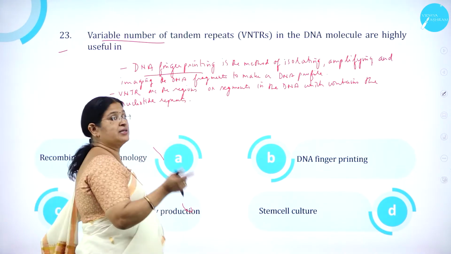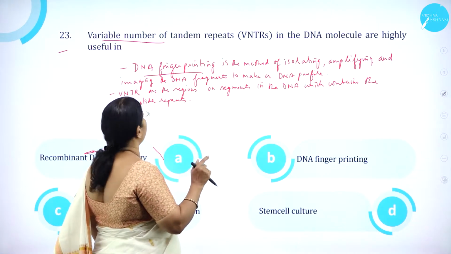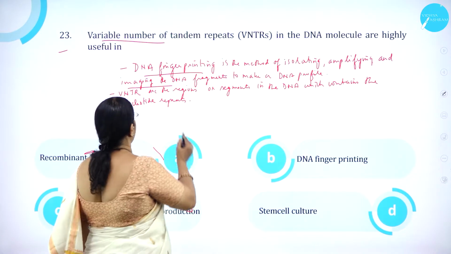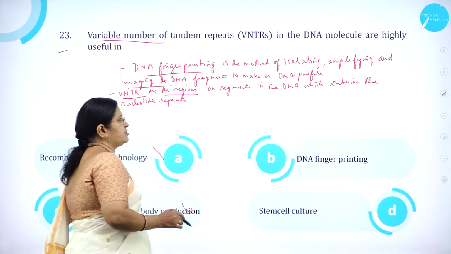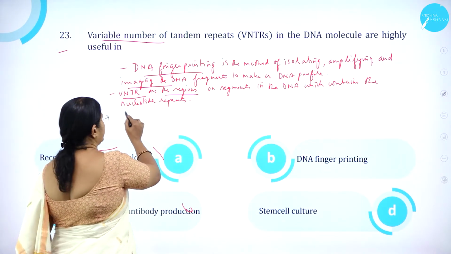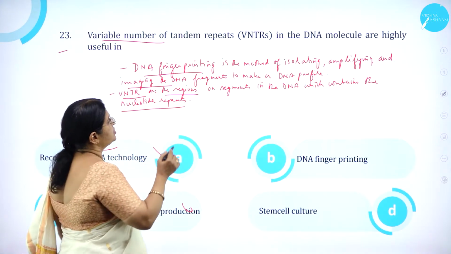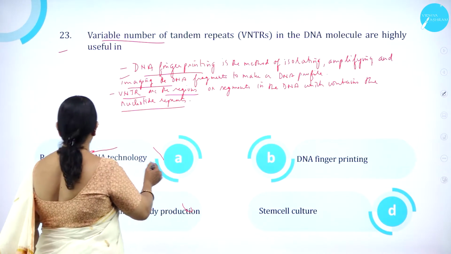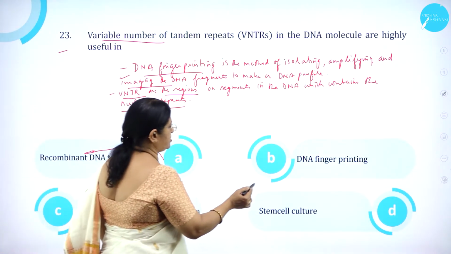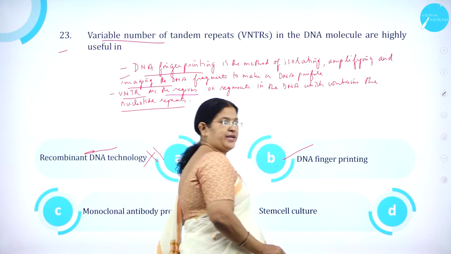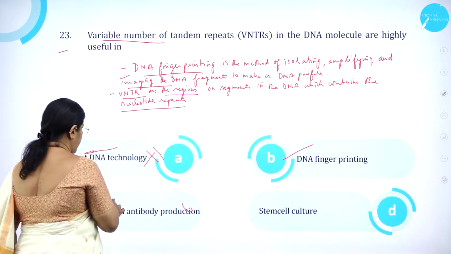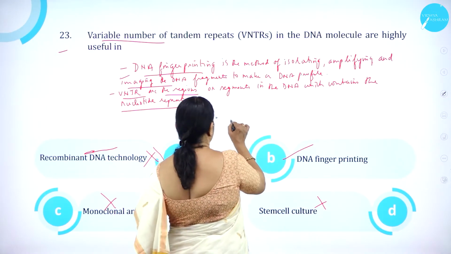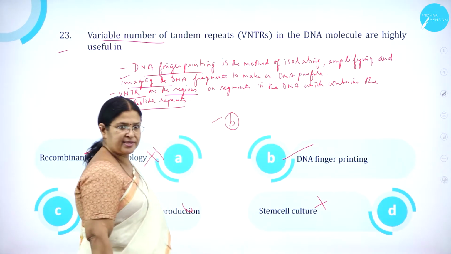DNA fingerprinting is the method of isolating, amplifying, and imaging the DNA fragments to make a DNA profile. As we know, VNTRs are the regions or segments in the DNA which contain the nucleotide repeats. So, they are highly useful in DNA fingerprinting. Option A, recombinant DNA technology is wrong. Option B, DNA fingerprinting is correct. Option C, monoclonal antibody production is wrong. Option D, stem cell culture is wrong. So, option B is correct.